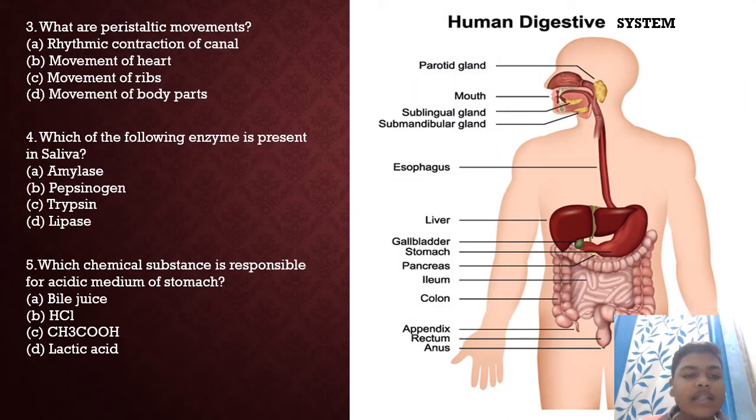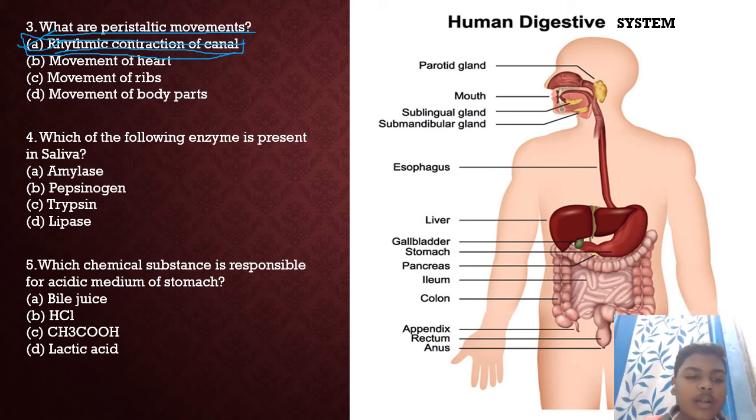Next question is, what are peristaltic movements? So peristaltic movements mean the rhythmic contraction and relaxation of canals like the small intestine, large intestine and esophagus. So the option is A, rhythmic contraction of canal.